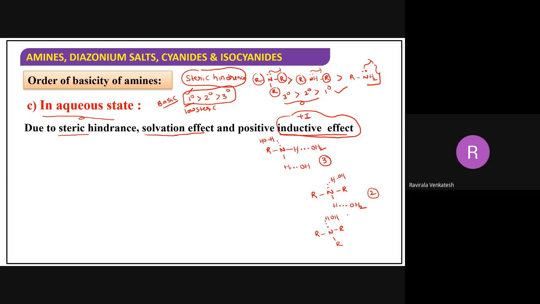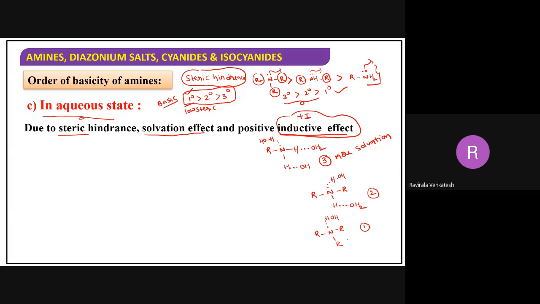Isn't it? Now it can form only one hydrogen bond. As the number of hydrogen bondings increases, solubility also increases. Solvation will increase here. So in which case will there be more solvation? More solvation, more solubility. It will be stable in water.